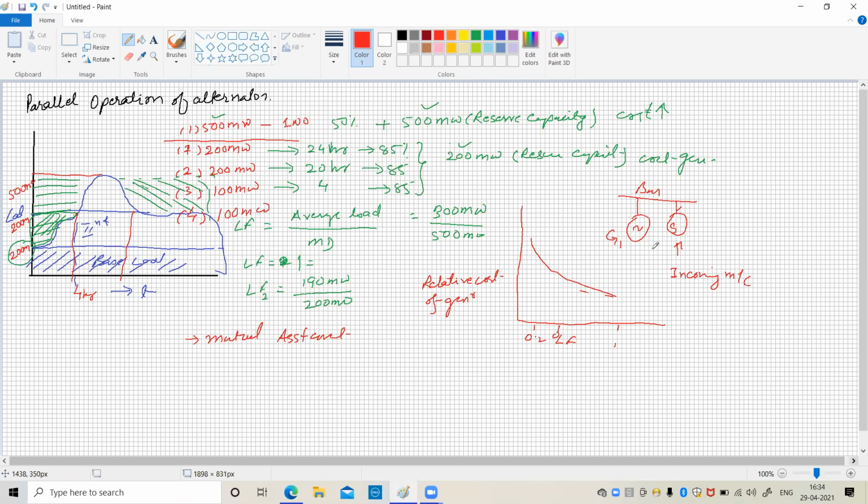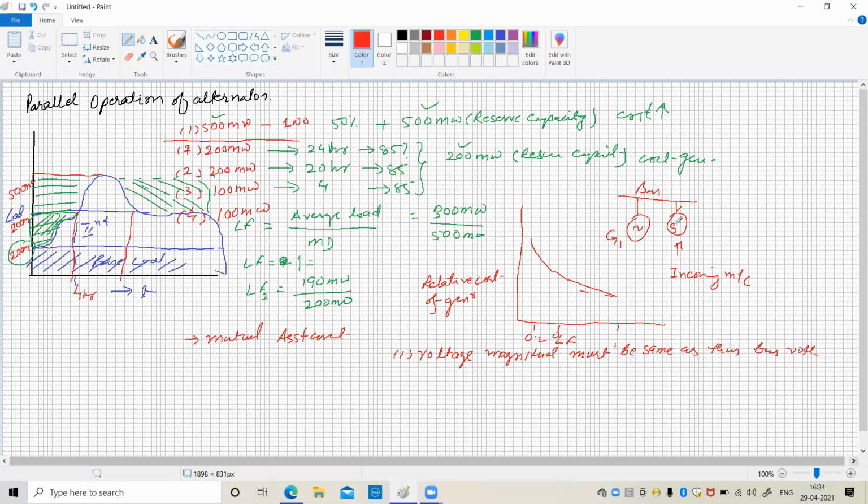To connect the incoming machine to the existing generator or to the infinite bus, the necessary condition is that the voltage magnitude must be the same as that of the bus voltage.